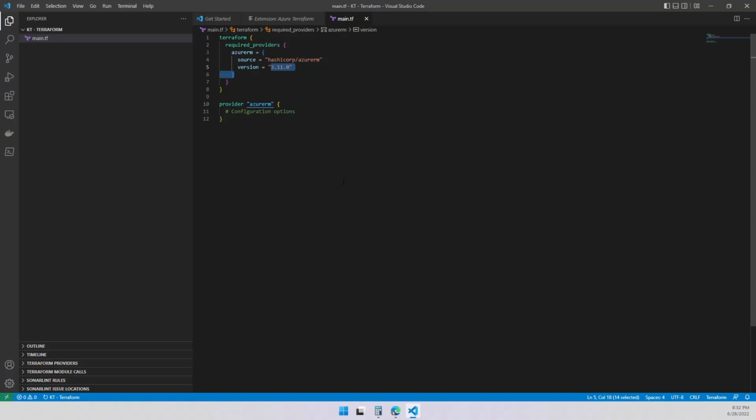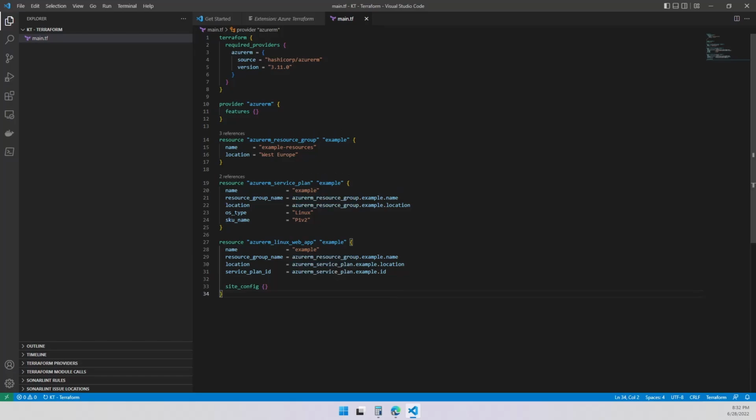Let's go back to my Visual Studio. I don't have any configurable options, so I can just put it back and let's change it. I got features. I got an empty features block for Azure RM, but I got 3 resources that I'll be looking into. Since we're going to build this in Azure, of course, we're going to be needing a resource group. So let me explain this line by line so you can understand what we're going to be creating and how this is going to be created, okay?